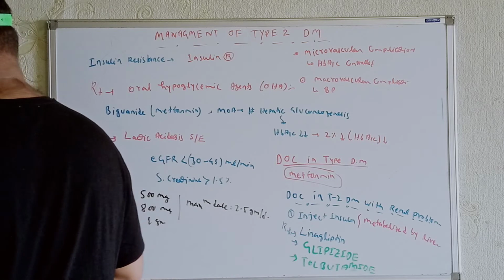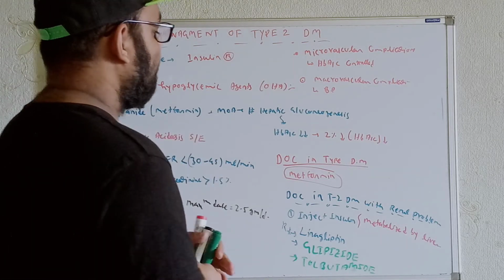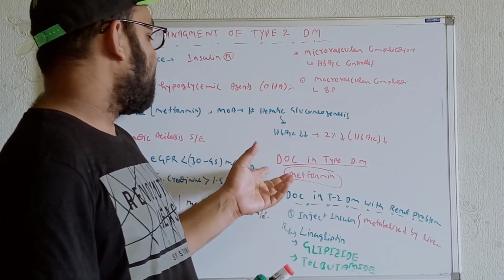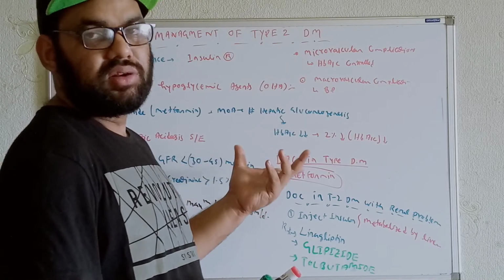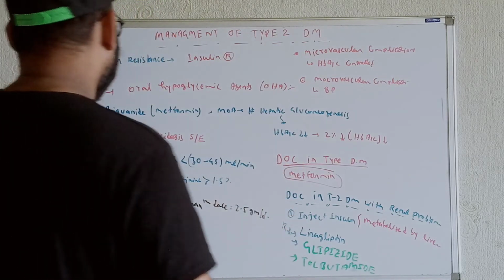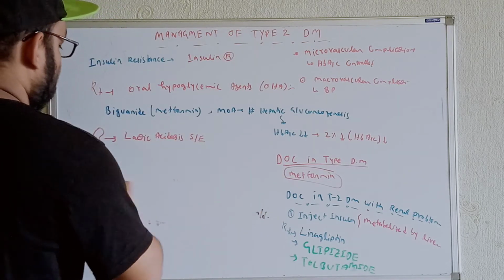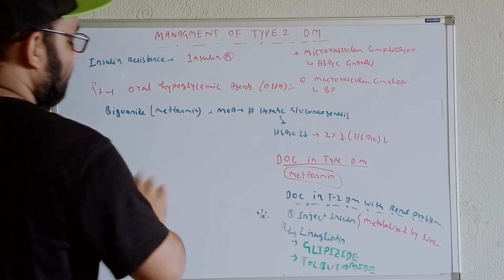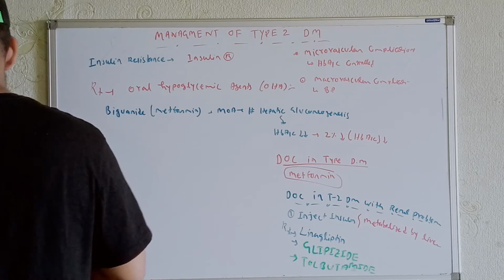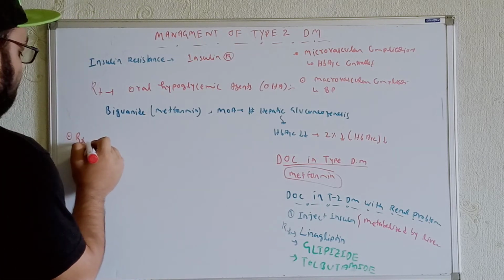Now we'll talk about the different kinds of other drugs. For example, we have used the metformin. After using the metformin, we are not getting the desirable result. For example, the blood sugar control is not yet within the normal range. So whatever drugs we can use after the metformin, let's talk about them. After the metformin, we can use the group of drugs that is known as sulfonylurea.